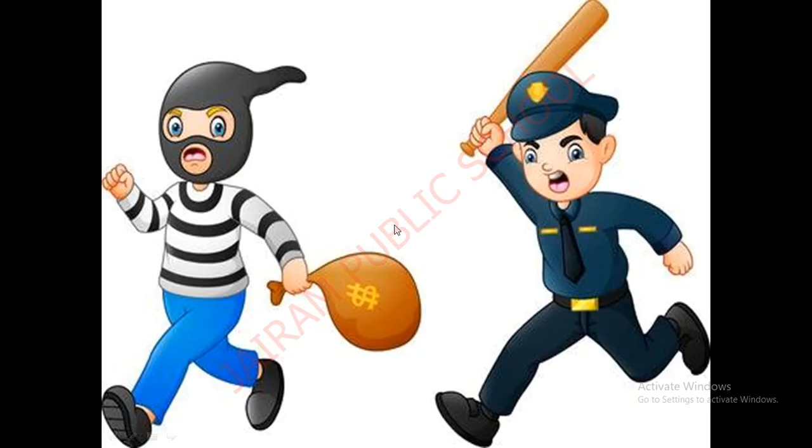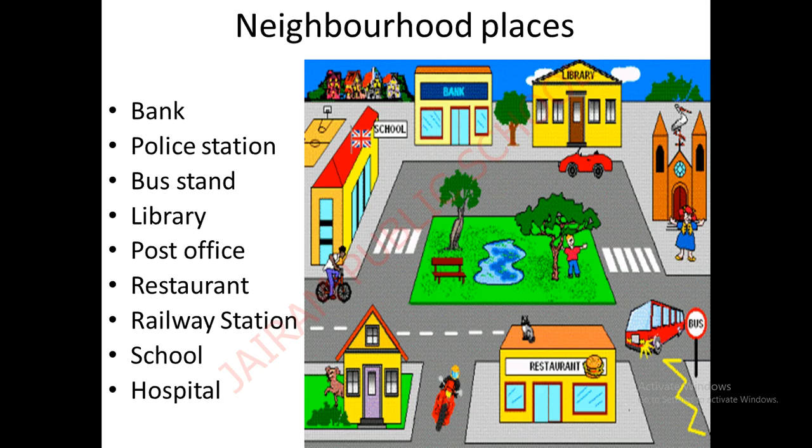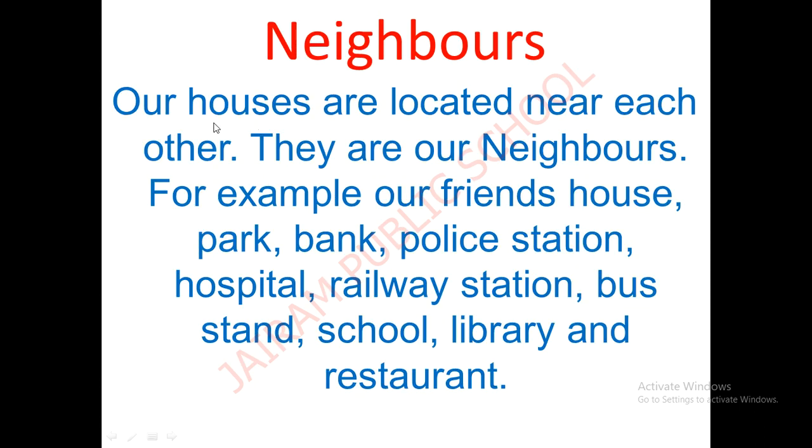Okay, see now once again what all we saw, the neighborhood places. The area around our house is called our neighborhood. Good. Now the neighbors, the houses are located near each other. They are our neighbors, like our friends, park, bank, police station, hospital, railway station, bus stand, school, library and restaurant. These are the neighbors. The people who are living in the neighborhood places are your neighbors.